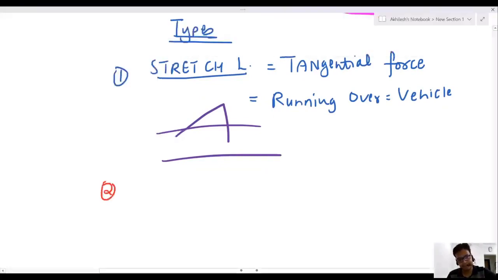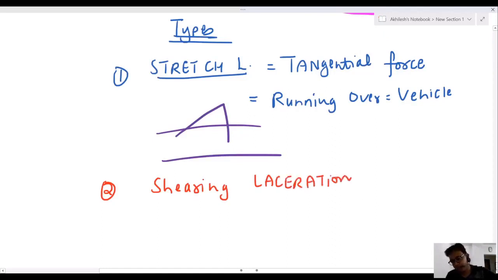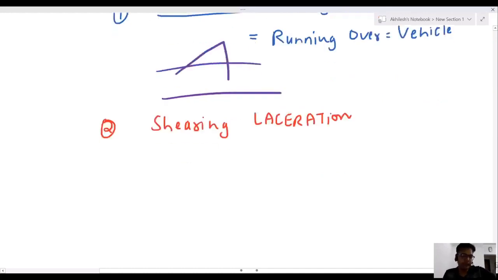Second, sir, very important, shearing laceration. Shearing laceration is also known as avulsion.